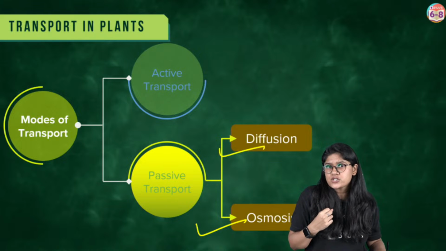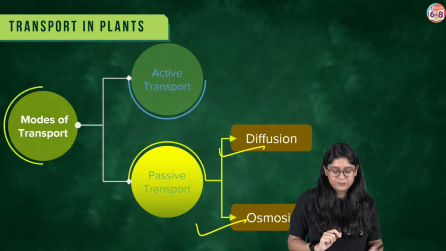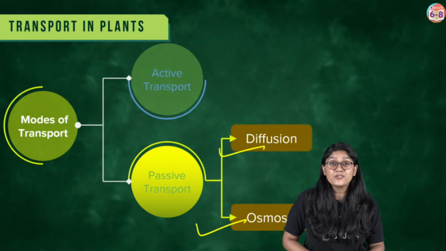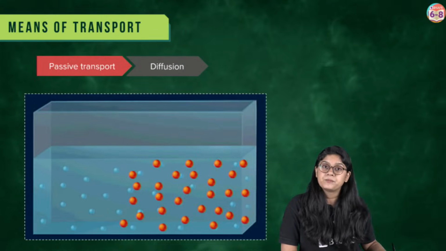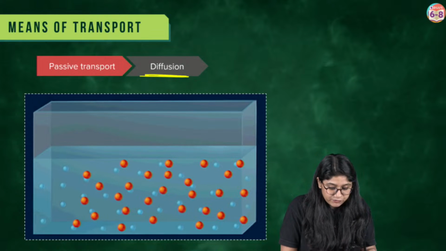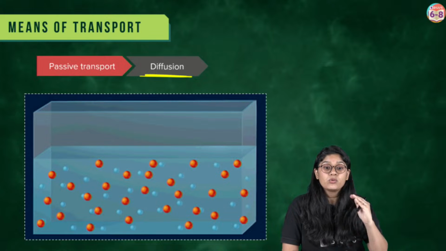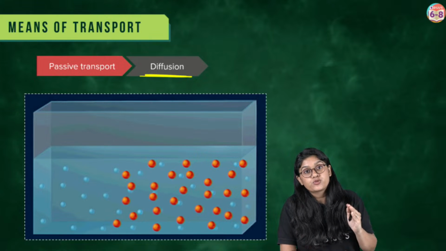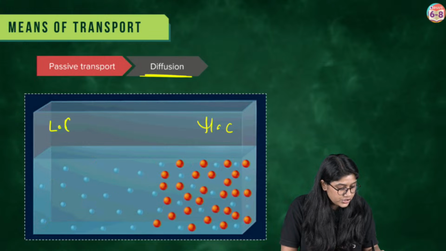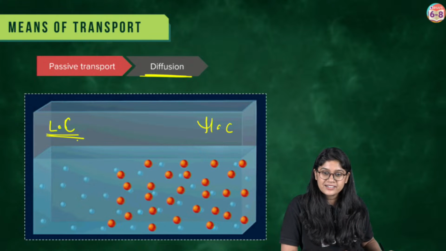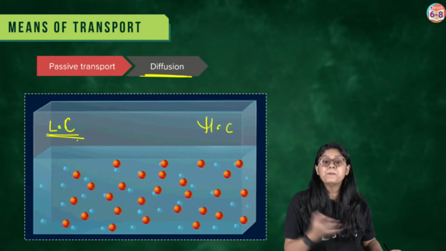Now what is diffusion and what is osmosis? Let's take a look over here. I can see many of you have doubts in diffusion and osmosis. So please now pay attention. Let's take a look over here. Now, what happens in diffusion? In diffusion, we will see that molecules will move from the higher concentration to the lower concentration, right? Over here we have a simple thing.